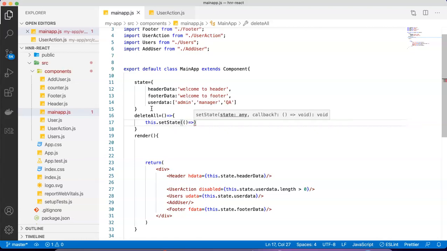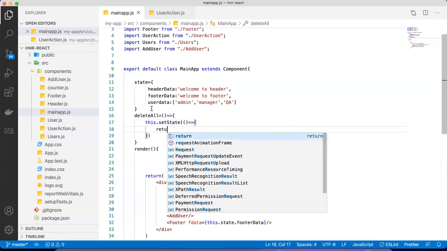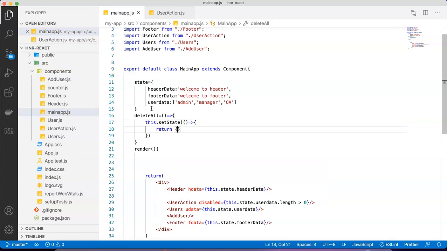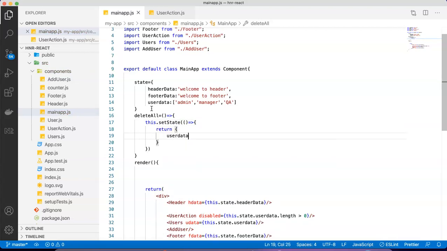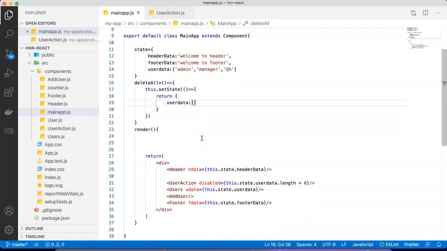Here we are saying return, and in this we are making userData colon blank. That means if I call this deleteAll function, it will return me the empty user data. That means the size automatically turns to 0. And this deleteAll function, I can make available to other components.